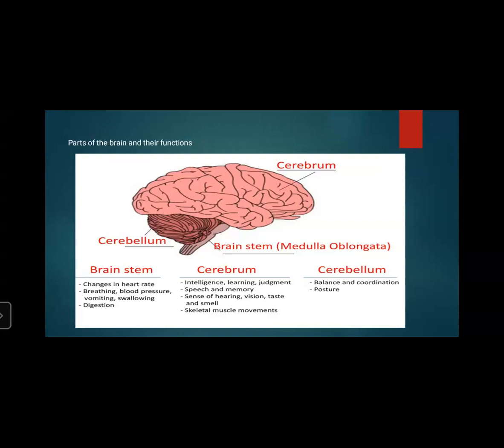And spinal cord means conduction of the impulse from the skin towards the brain, again the impulse from the brain towards the muscles and glands, and it functions as the center of coordination of reflex action. So all these things are the functions of the brain.